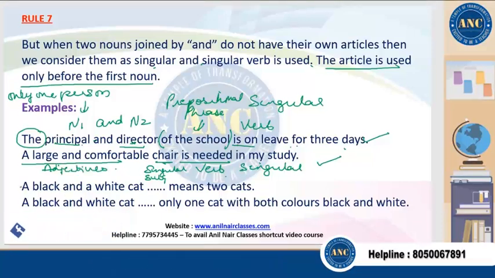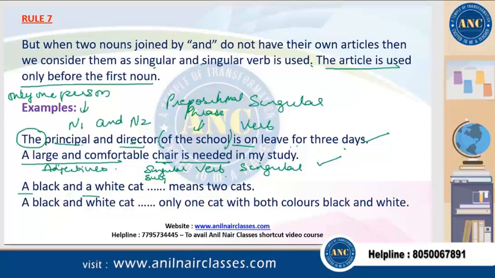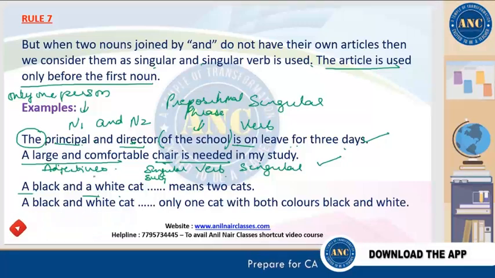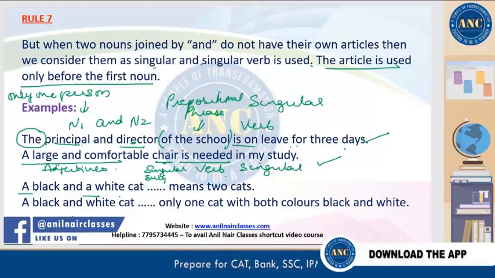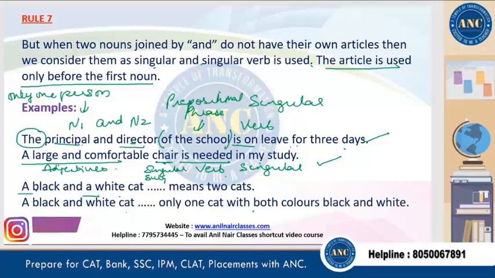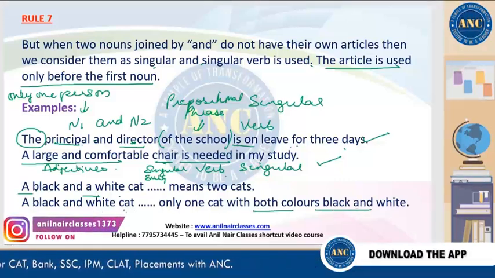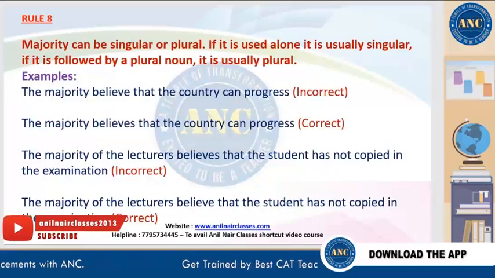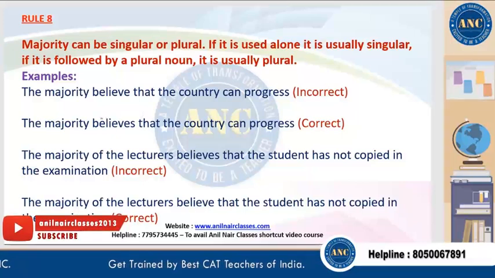See the next example. If I say a black and a white cat, so that means we have two cats, one white and one black. So obviously the plural form of the verb will be there. But when I say a black and white cat, that means there is only one cat which has both the colors, black as well as white. So that means we have one, so the singular verb will be used. Clear?